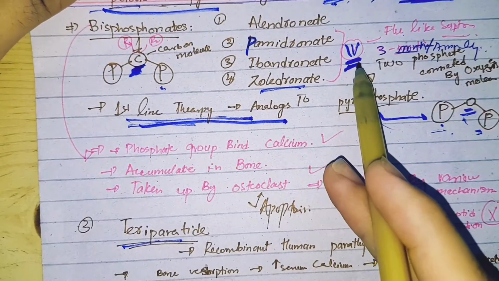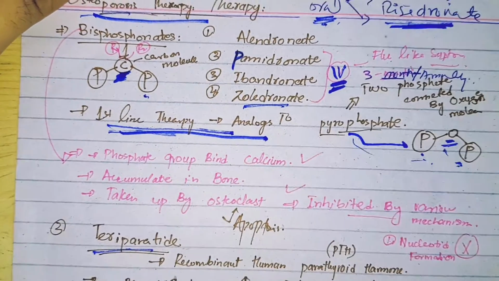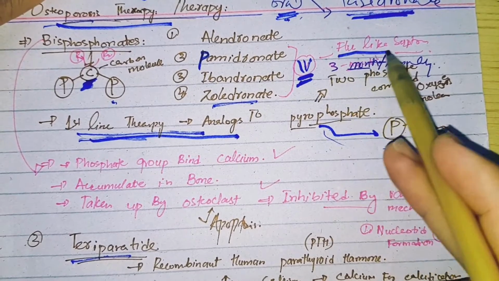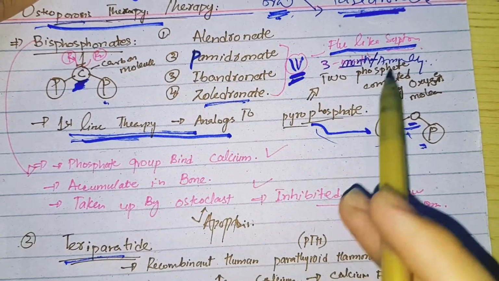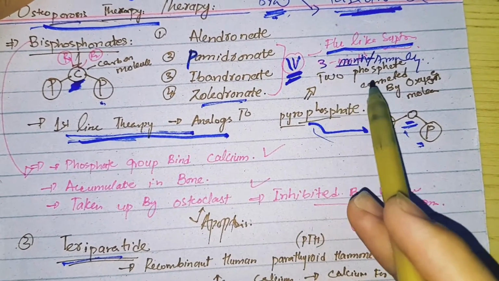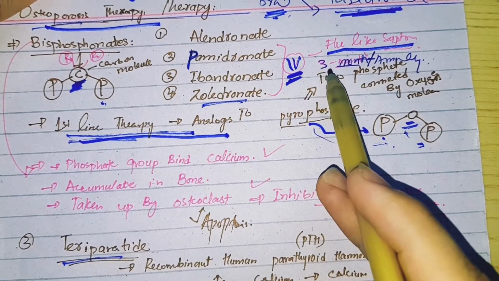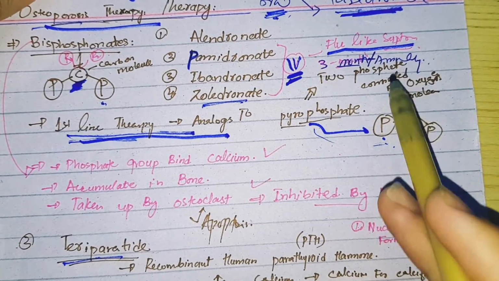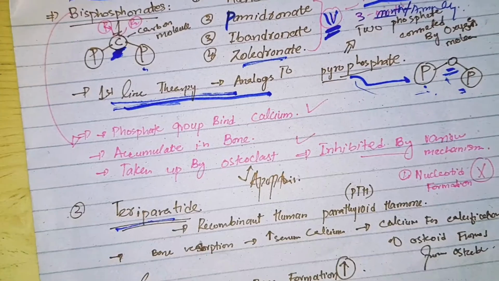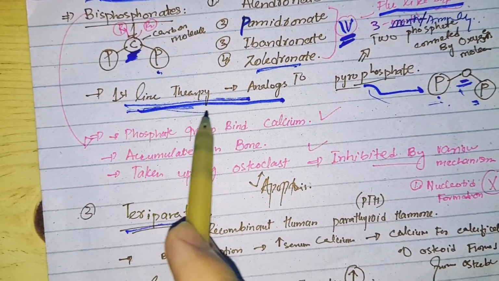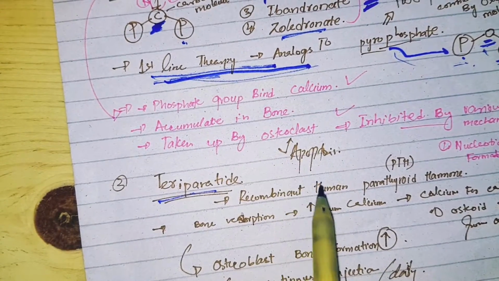Next are the IV bisphosphonates. IV bisphosphonates also have a side effect of flu-like symptoms. What is its dose? It is given after 3 months or annually, just a single dose. Okay, so bisphosphonates are the first line therapy for osteoporosis.